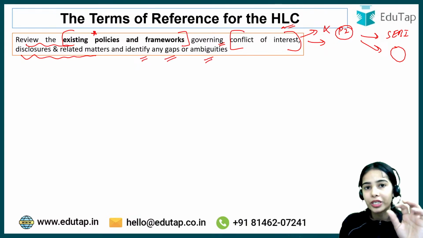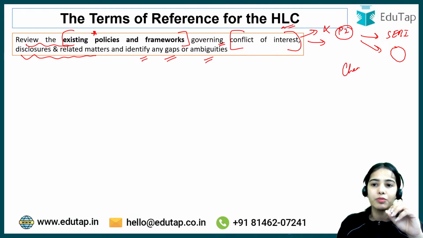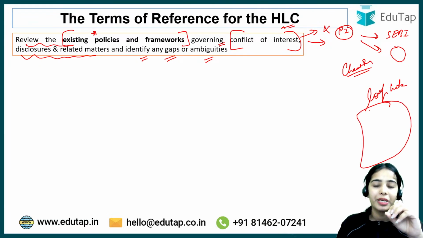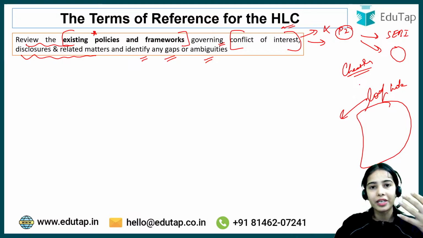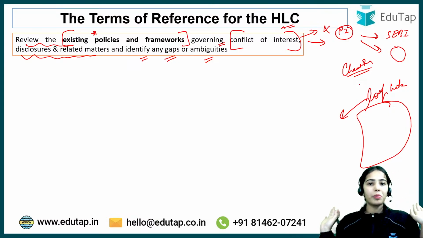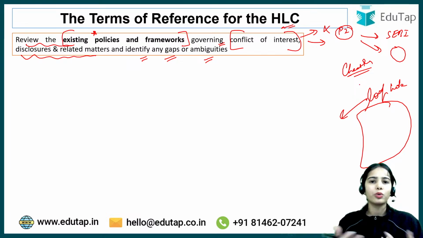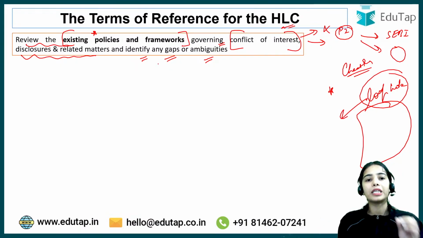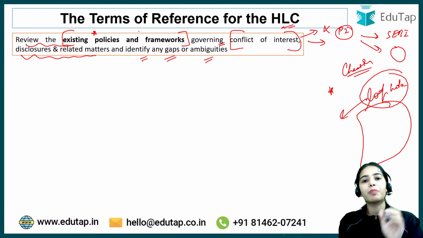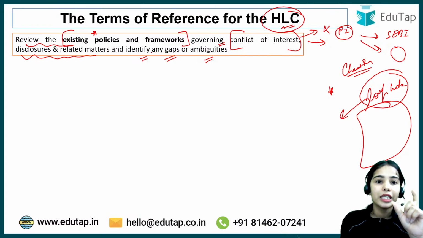and identify any gaps and ambiguities. Because usually what happens, let's say you have done some cheating, but because there was a loophole in the rules and regulations, you are getting out of the cheating without any punishment. We have seen many cases in our country. I don't think I need to give any particular example, but people do cheating, people create some blunders, some problems, still they get out of the problem because there is some loophole in the policies and framework. So that has to be checked by this high level committee, that there should be no gap,